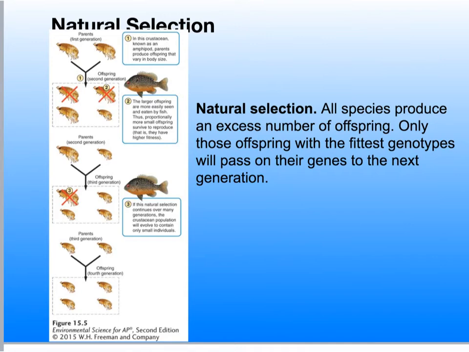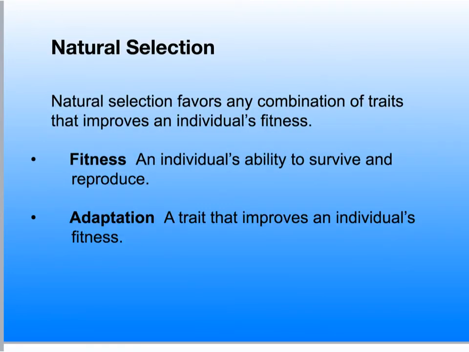Both artificial and natural selection begin with a requirement that all individuals vary in their traits, and that these variations are capable of being passed on to the next generation.